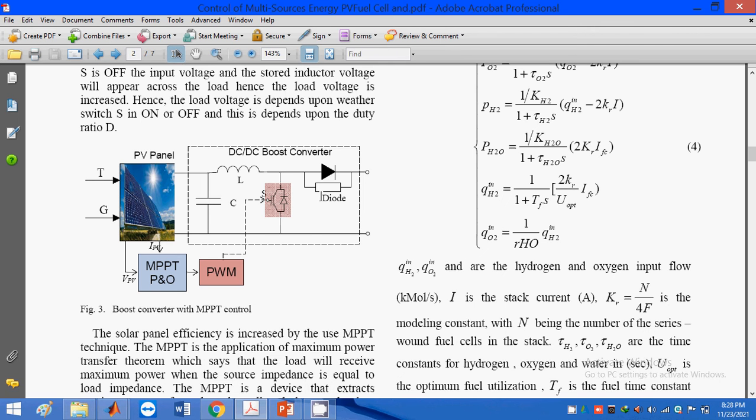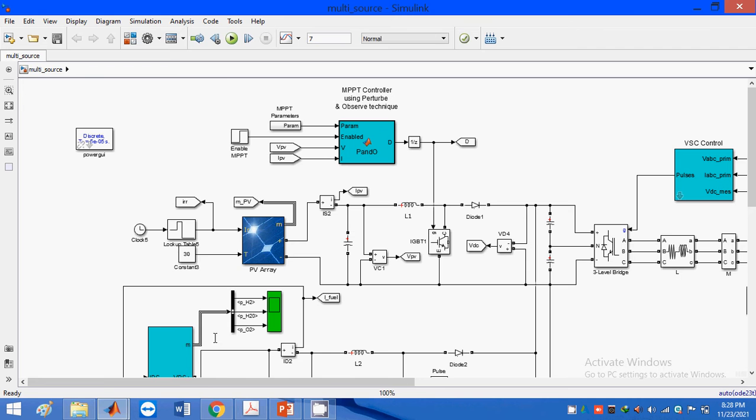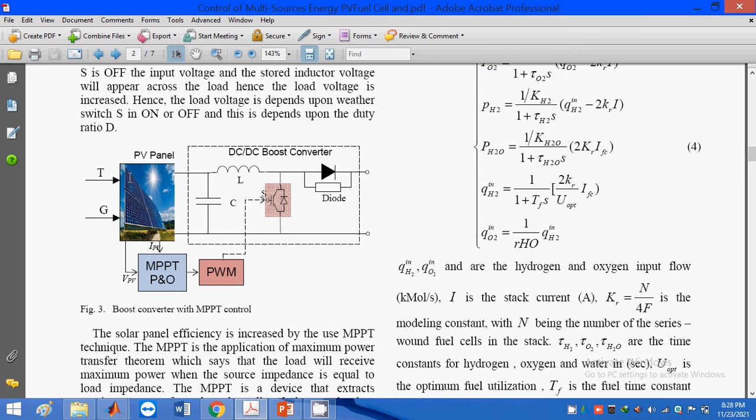This is the solar panel DC-DC converter controlling process. For that I am giving a clear MATLAB explanation. When we talk about the solar panel, the inputs given to it are temperature and radiation. From the solar panel I have low voltage DC, and I need to convert it to high voltage.